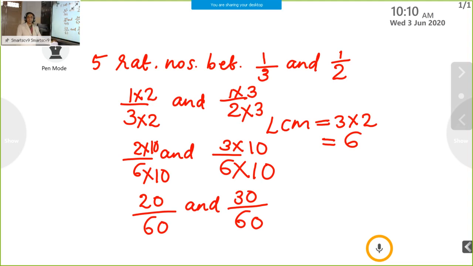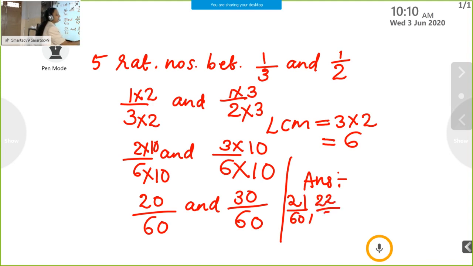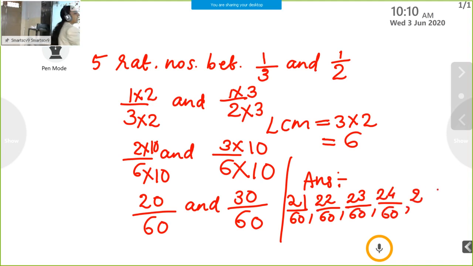Between 20 by 60 and 30 by 60, there are so many numbers. From that, we can write 5 rational numbers. So our answer is 21 by 60, 22 by 60, 23 by 60, 24 by 60 and 25 by 60.